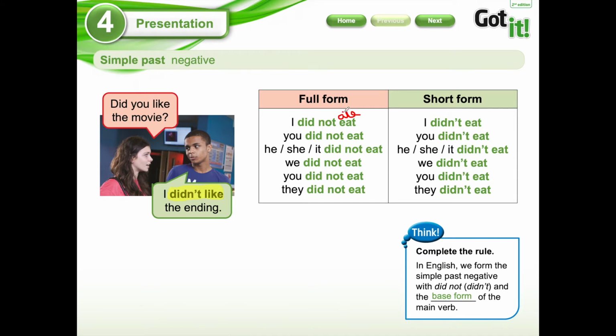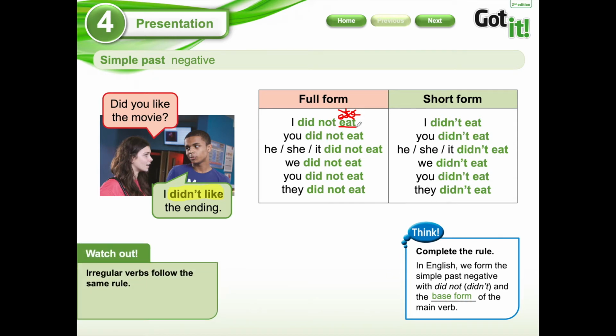You cannot do this because we are using didn't, and didn't is going to help the verb. For that reason, the word doesn't change to a past simple. So you're not going to put ate. You're going to use the base form of the verb.